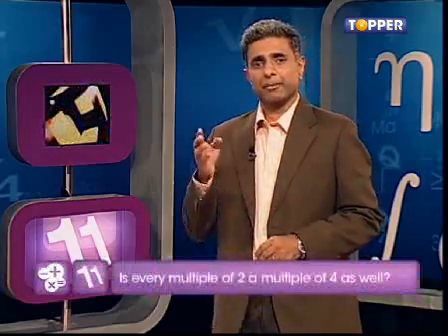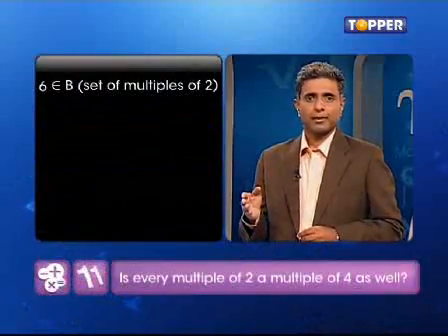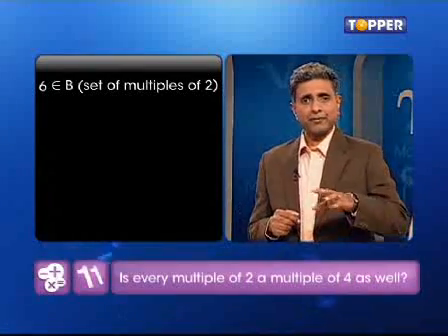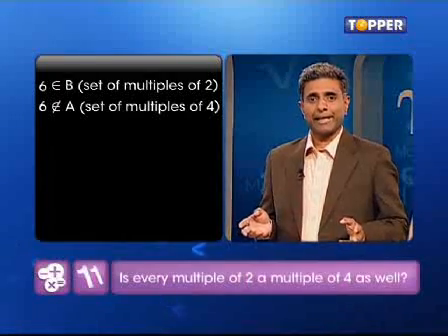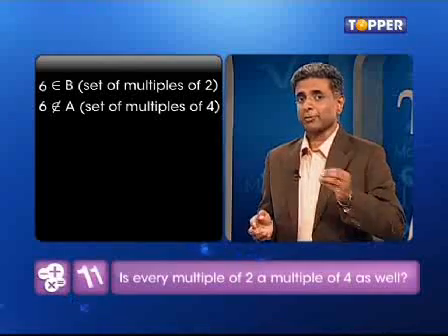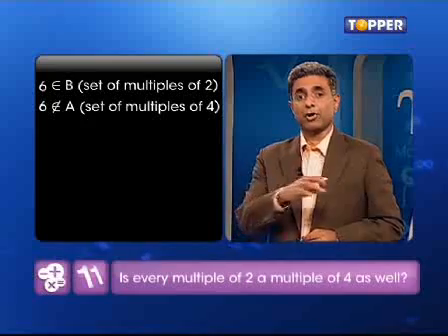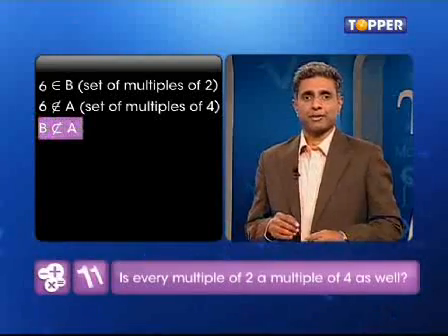Is every multiple of 2 a multiple of 4 as well? Not really. We demonstrate this with a simple counterexample. Consider the number 6. Being a multiple of 2, it should belong to B, right? However, it is not a multiple of 4. So it does not belong to A, which contains the multiples of 4, if you remember. So there are elements in B that are not in A. In other words, B is not a subset of A.